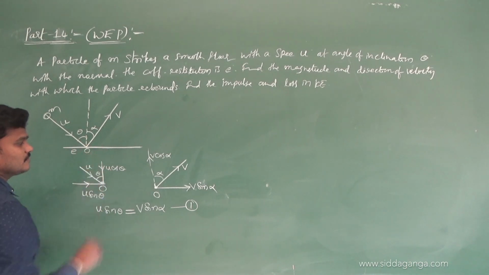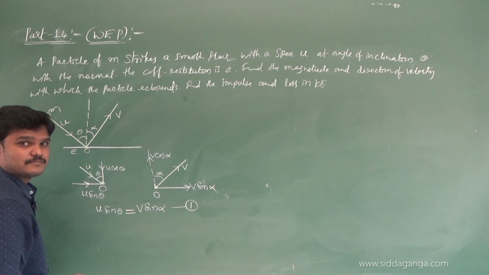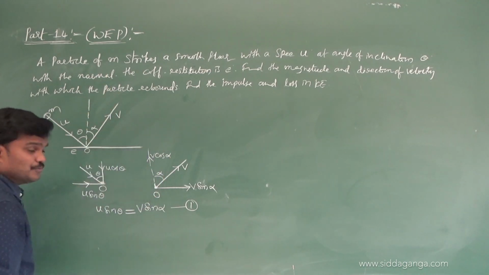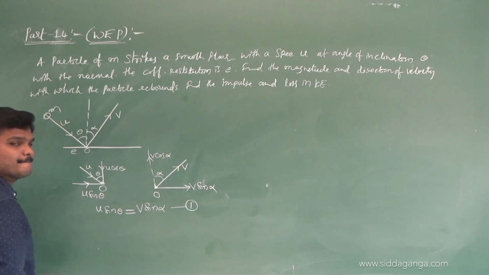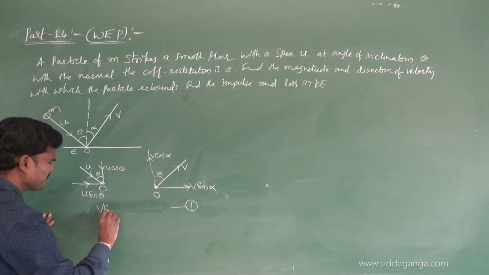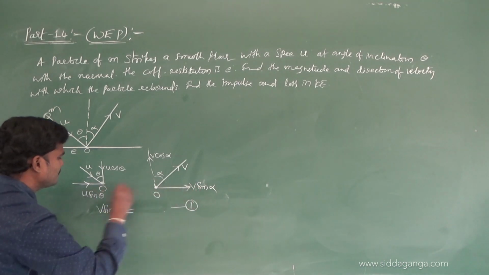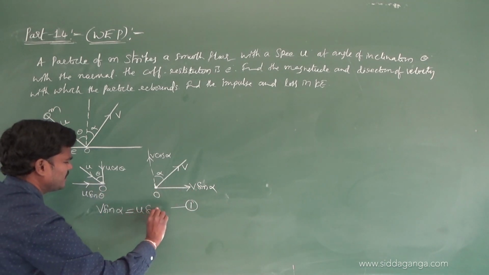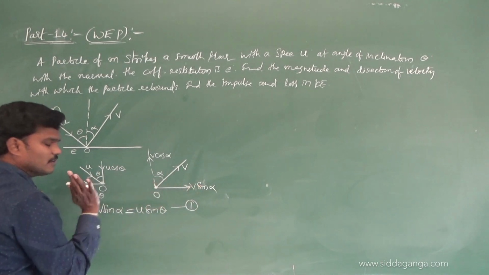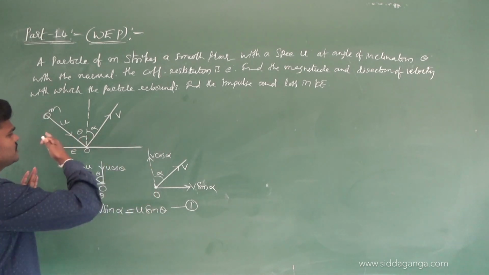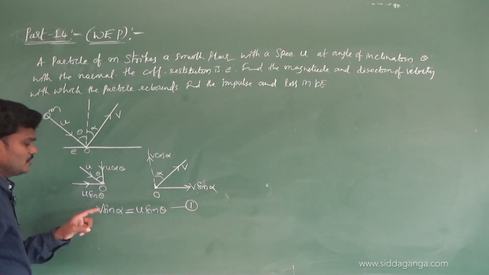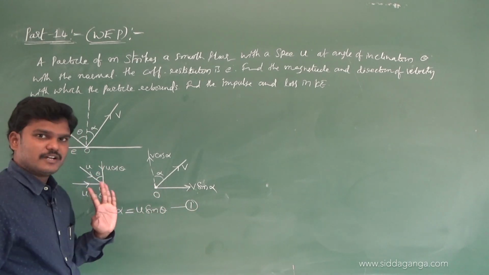The body is not moving along the floor, so these two are equal. So v sin alpha is balanced by u sin theta, equation 1.